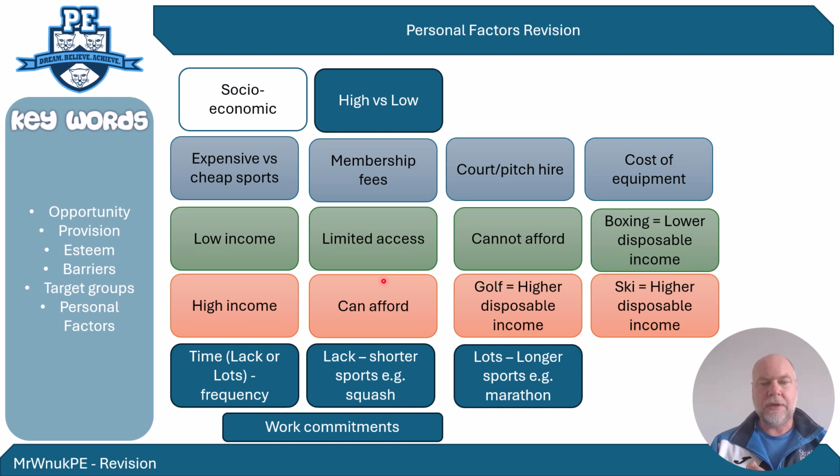If we talk about membership fees, that could come under that expense. People on low income have limited access to those sports because of the membership fees, whereas people on high income can afford those membership fees. And if you think of things like court and pitch hire or green fees, if you're talking about golf or whatever, the costs of what you're paying for, the lower income can't afford them, whereas higher income have more disposable income and they can afford them.